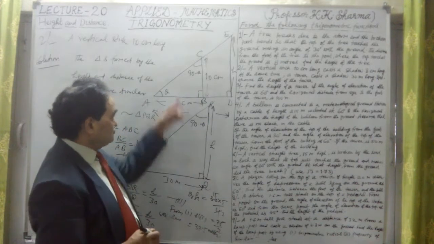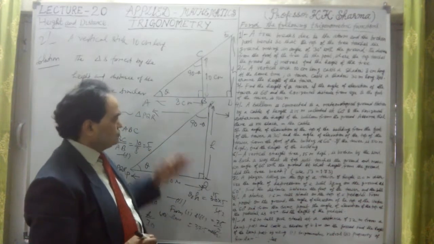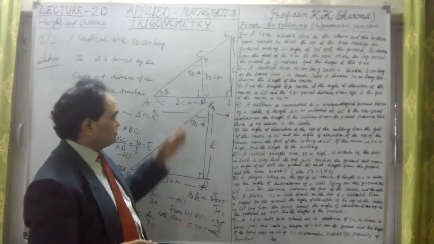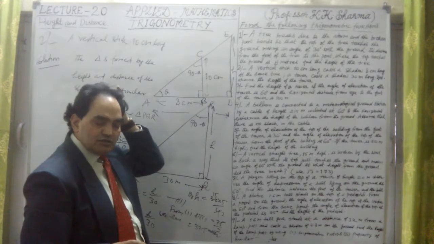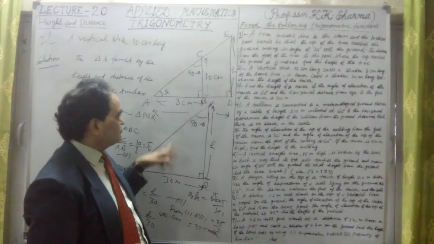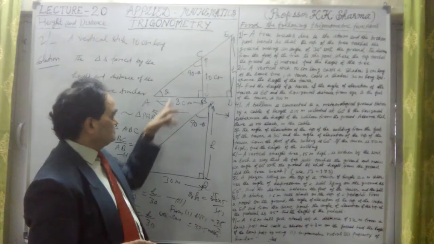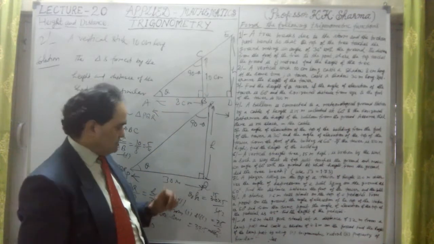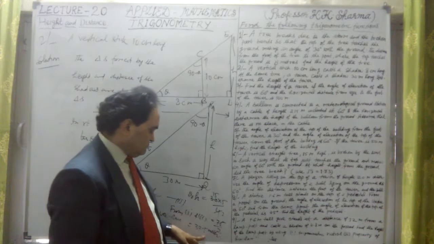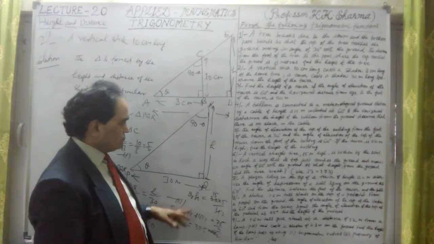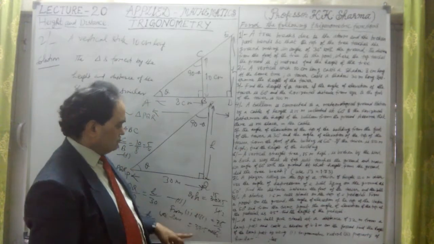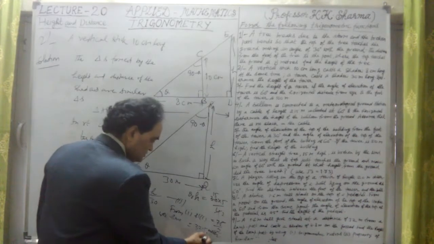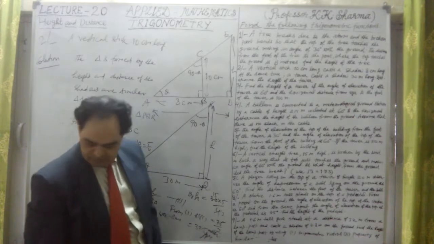37.5. For these two triangles, similar triangles, their corresponding sides ratio will be the same. This upon this equal to this upon this. Angles are equal at the same time. This angle is similar to this. Theta, this is theta angle, tan theta we have calculated, and after equating them we get h, the height of the tower, is equal to 37.5 meter. Okay, this is the answer to question number 2 completed.